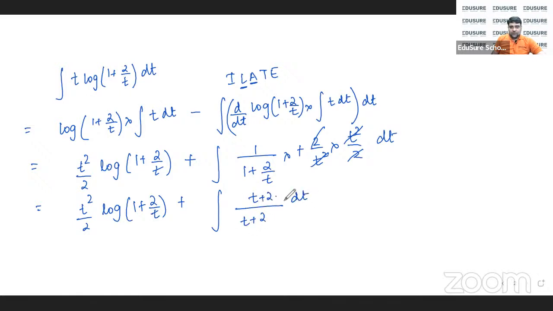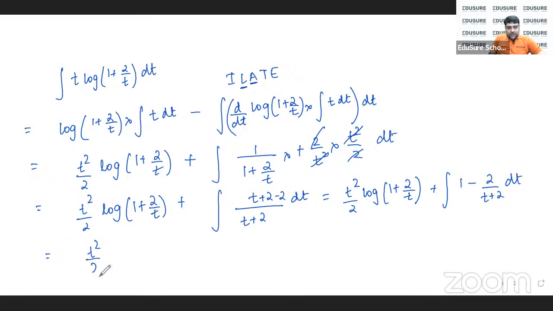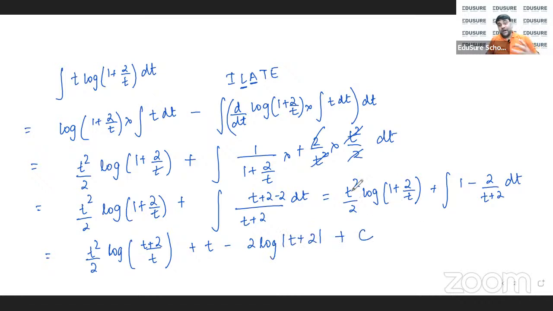So I can add 2, subtract 2, basically make it a partial fraction. t²/2 log(1 + 2/t) plus the integration of (1 − 2/(t + 2)) dt. So this basically becomes t²/2 log((t + 2)/t) + t − 2 log|t + 2| + c. This is what I have.